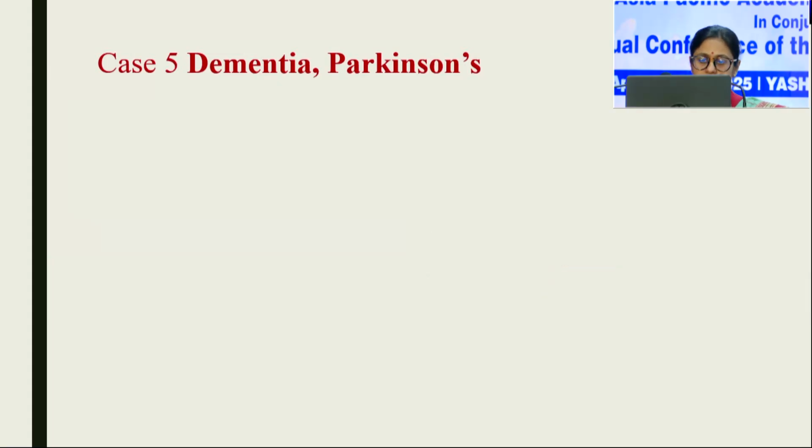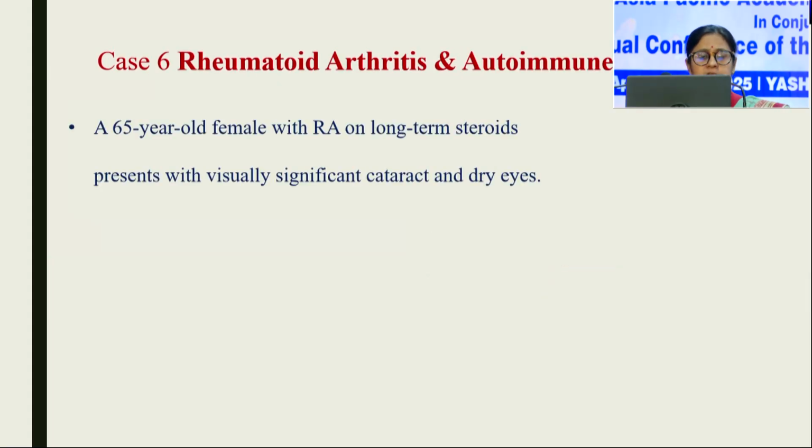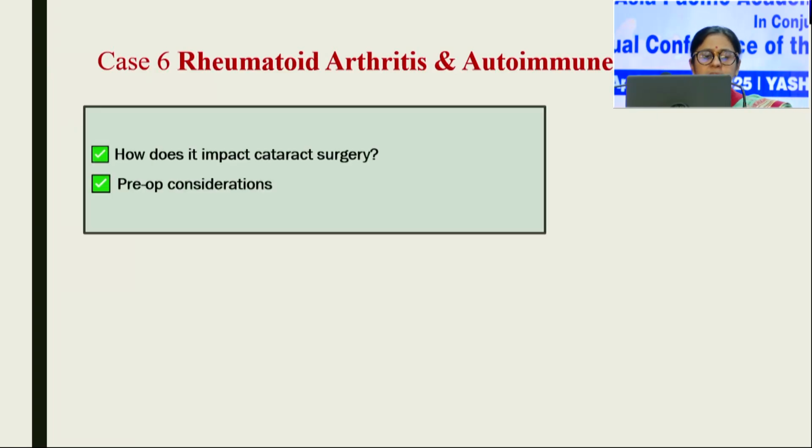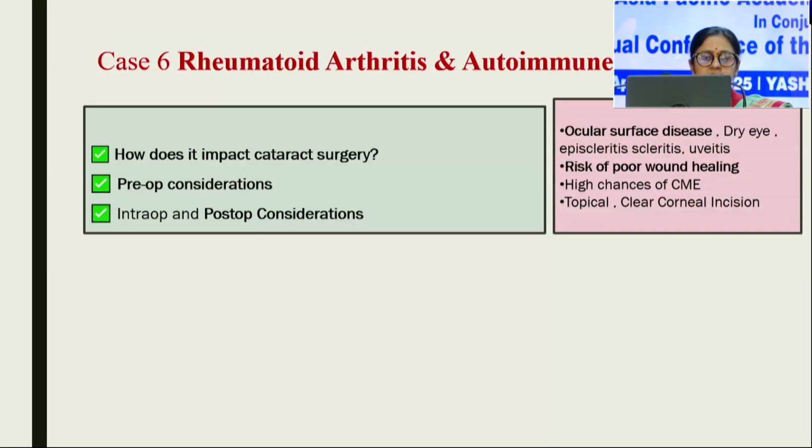Now RA patients who are on long-term steroids also have associated dry eye. The preoperative consideration is that these patients usually have ocular surface disease, dry eye, episcleritis, scleritis, and they are at risk for poor wound healing, and also there are chances of cystoid macular edema. So we usually prefer doing it under topical anesthesia and a clear corneal incision.